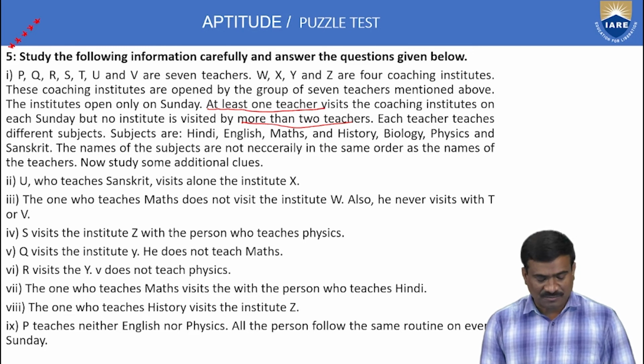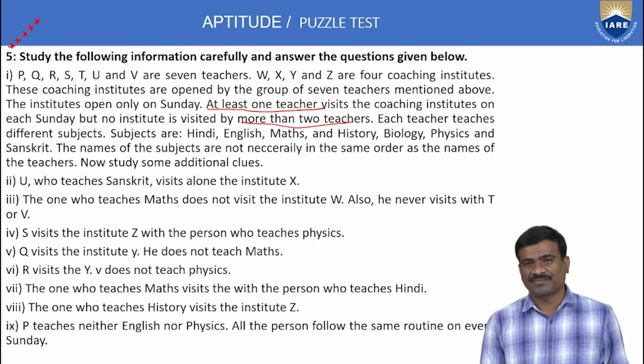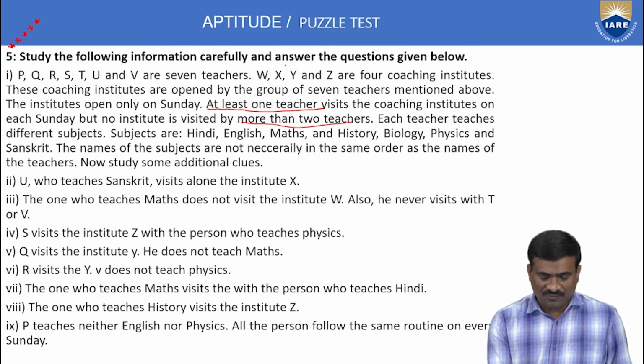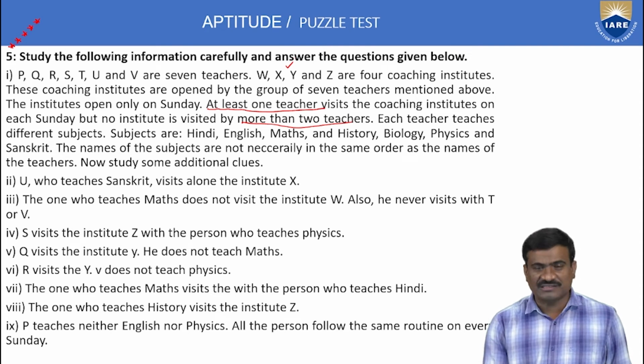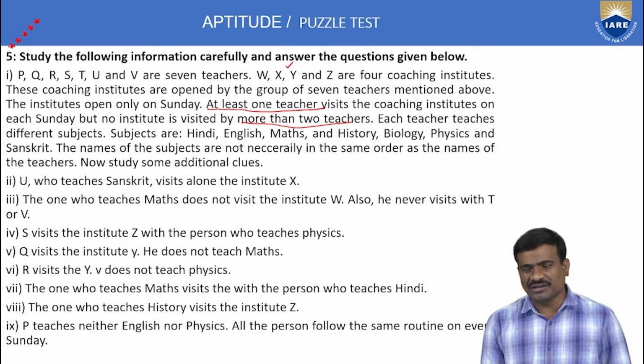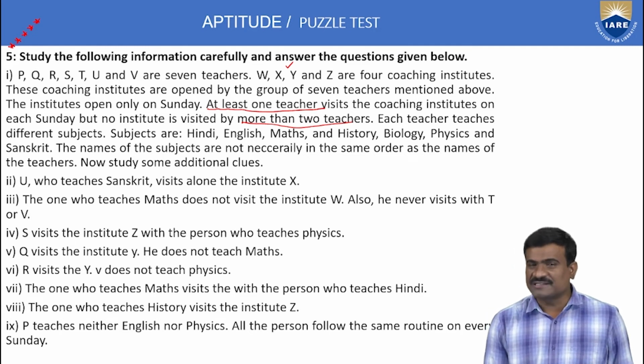The names of the subjects are not necessarily in the same order as the names of the teachers. Now study some additional rules. Using the first statement, 4 coaching institutes, 7 teachers, 7 subjects. Each institute has a minimum of 1 and a maximum of 2 teachers.